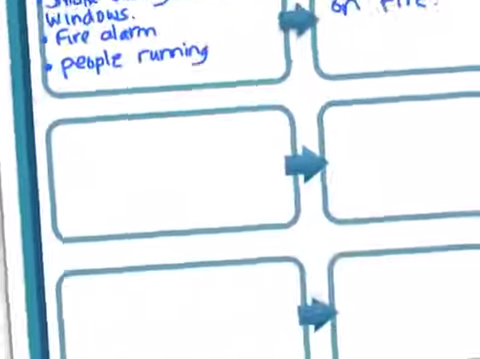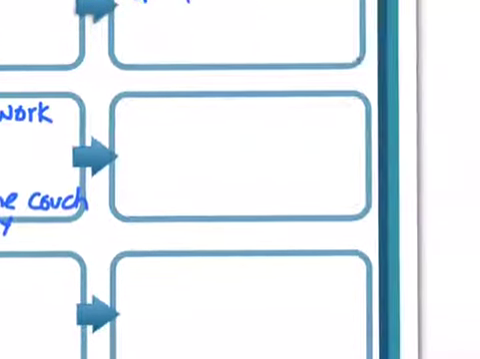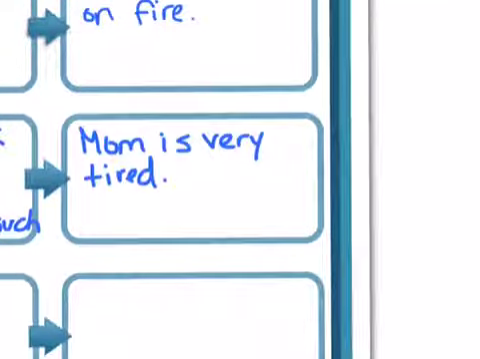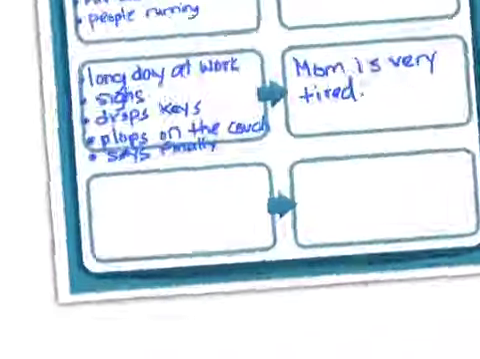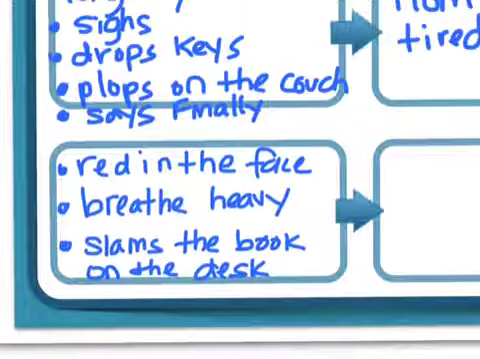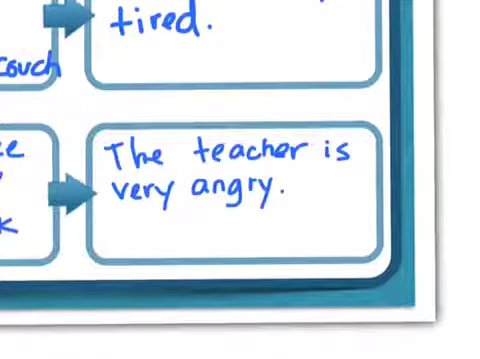Now we'll use the second box for scenario number 2. The clues in scenario number 2 were a long day at work, sighs, drops keys, plops on the couch, and says finally. Now we'll just follow the arrow to the conclusion box. The conclusion was, Mom is very tired. And now for scenario number 3. The clues in the text were red in the face, breathe heavy, and slams the book on the desk. Now we'll move to this side. The conclusion was that the teacher was very angry.